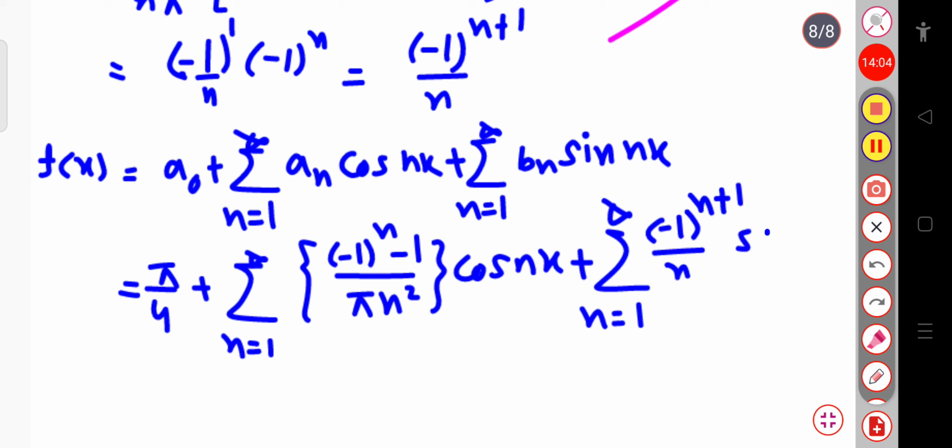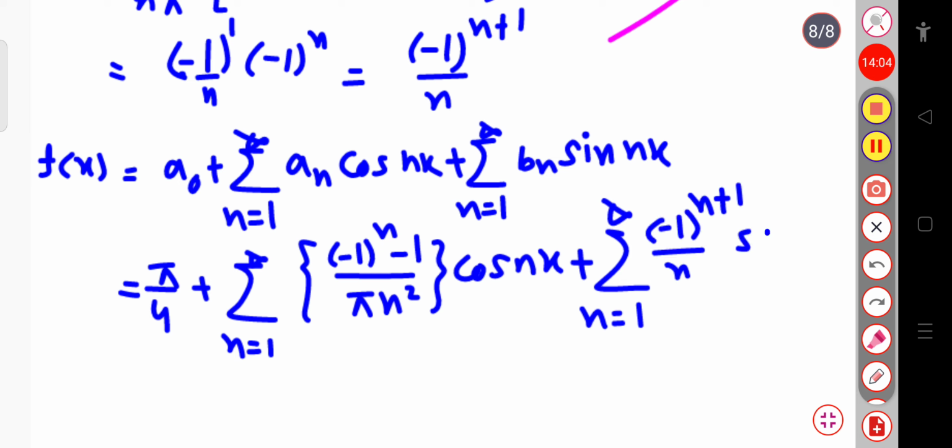Here you have substituted the value of pi by 4 and the an value as well as the bn value. So from this expression you can see that this function is continuous on the interval minus pi to plus pi. Now we have to integrate this. Now if I integrate this equation, let us see.